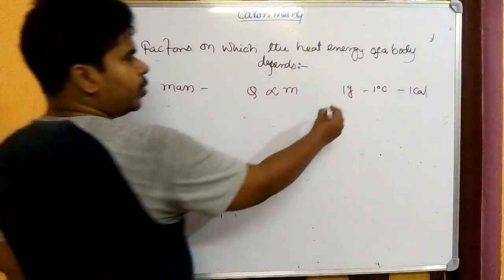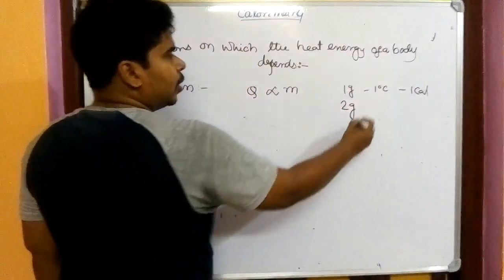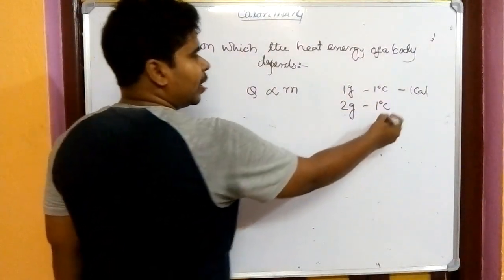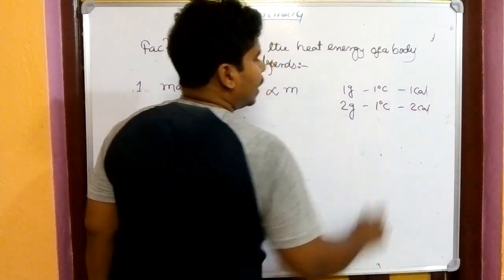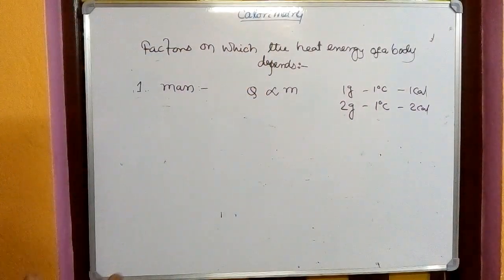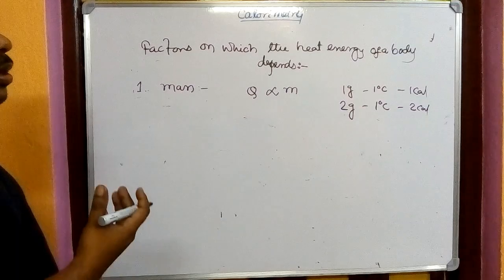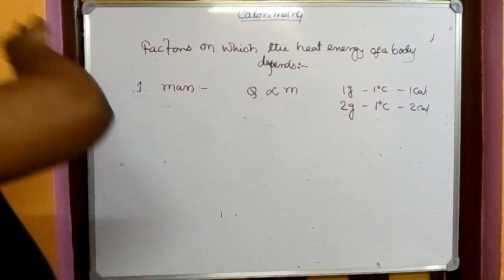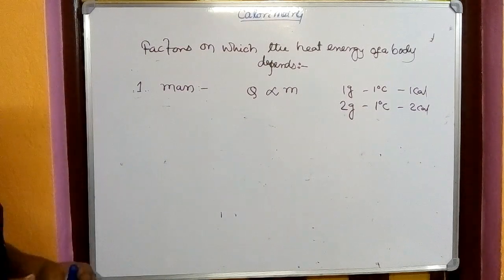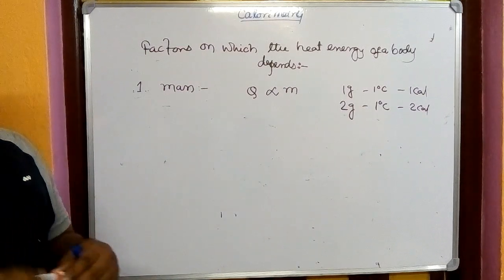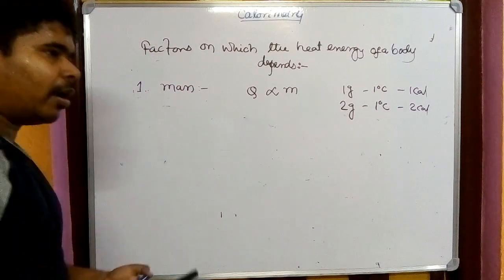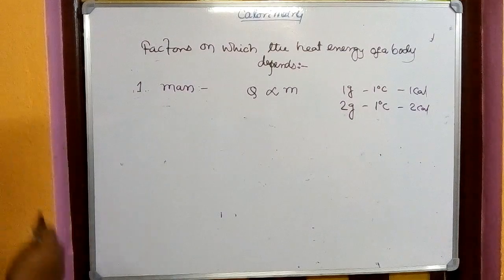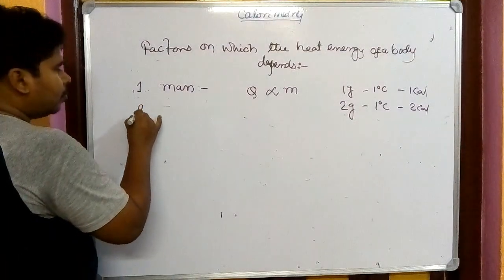But instead of 1 gram, if I take 2 gram of water, if you increase the temperature by 1 degree centigrade, then you need heat energy of 2 calorie. So more the mass, more the heat energy you absorb. Similarly, in the opposite sense, more the mass, more heat energy is also reduced. So the first one is mass. Number 2,